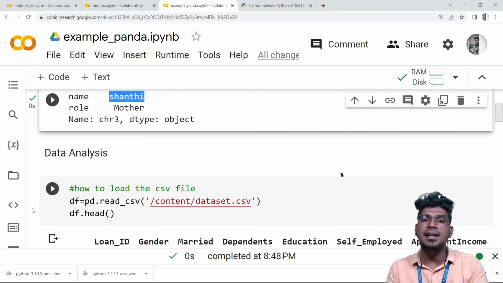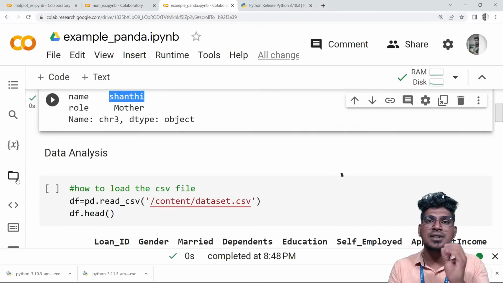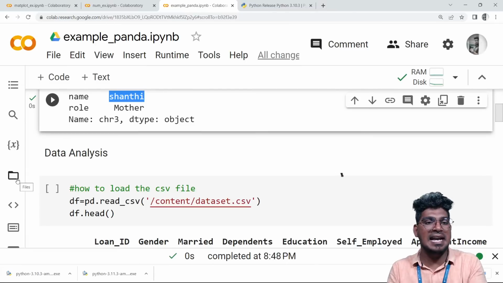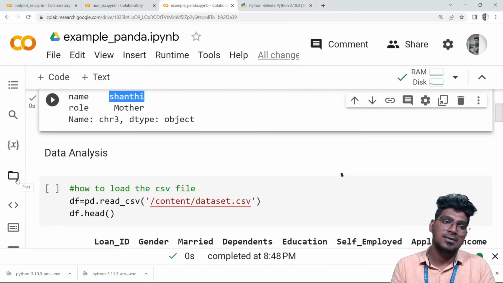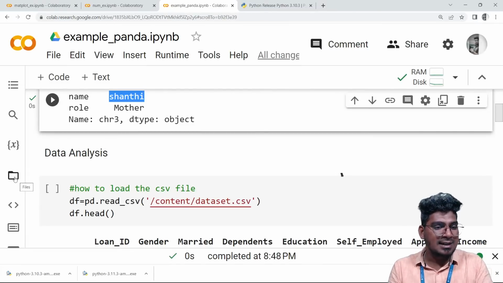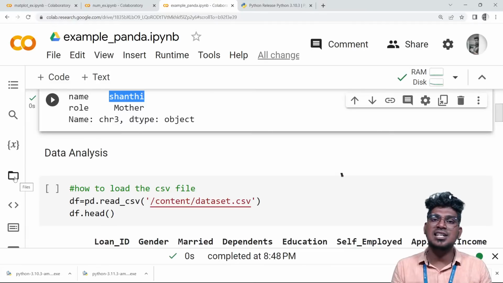In the Google Colaboratory notebook, first you have to upload this particular CSV file into the cloud. So how can we do that? Just click here, guys. Just follow me.